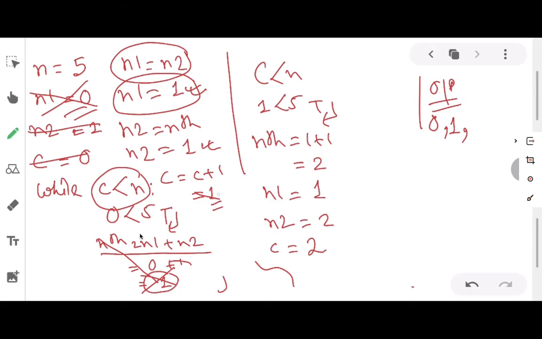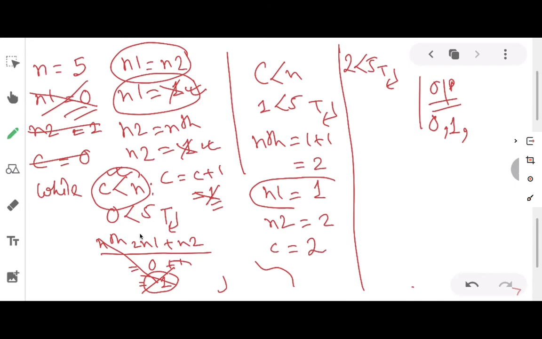So the previous values of c, n2 and n1 will be erased because we have got a new set of values now. After that, again the condition will be checked, that is c less than n. What is c? c is 2 now. 2 is less than n, which is 5. Is it true or false? Yes, it is true. So n1 will be displayed because we have given print n1. What was the value of n1? In the previous step it was 1. So 1 and comma will be there.